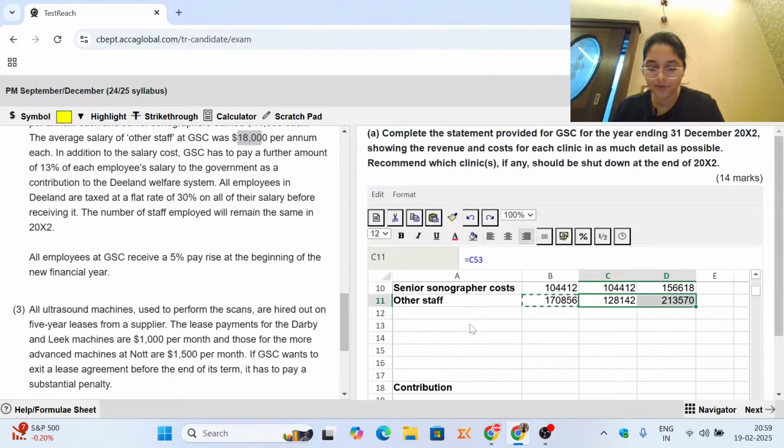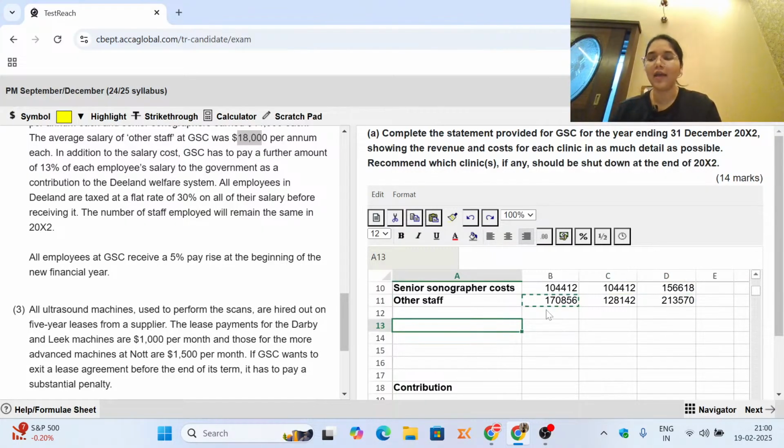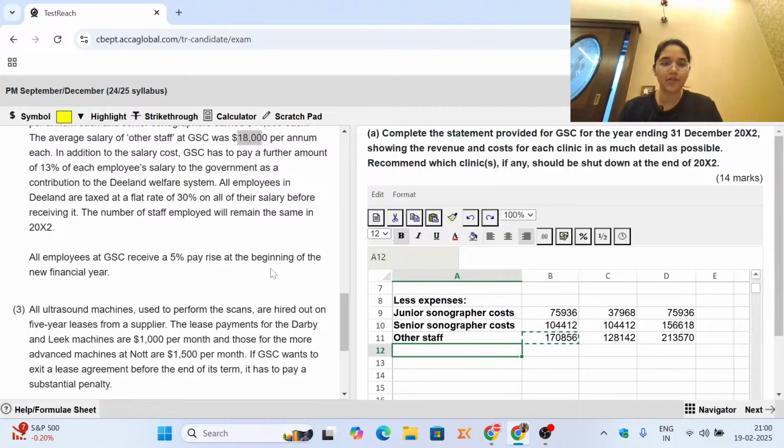Okay, I have a doubt. Ashish asks, can we first calculate salary after pay rise and calculate the additional contribution after pay rise? Absolutely, you can do it. It's just another way of doing the same calculation. As long as you're putting in the numbers correctly, the sequence of your calculation does not really matter. Okay, so now we are done till these three costs.